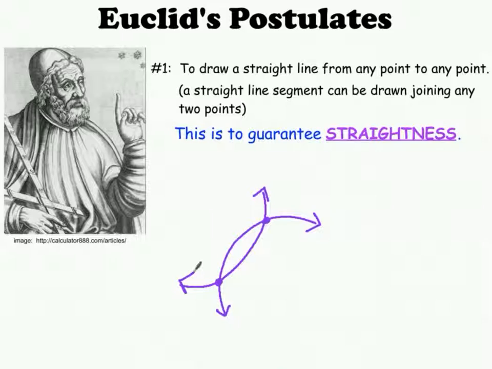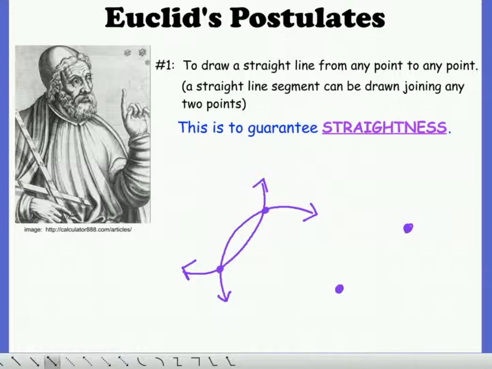This is what the first postulate prevents. Instead, you must draw a line as such, creating a straight line between 2 given points.